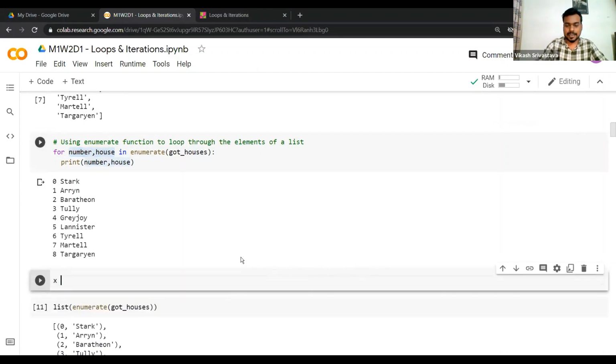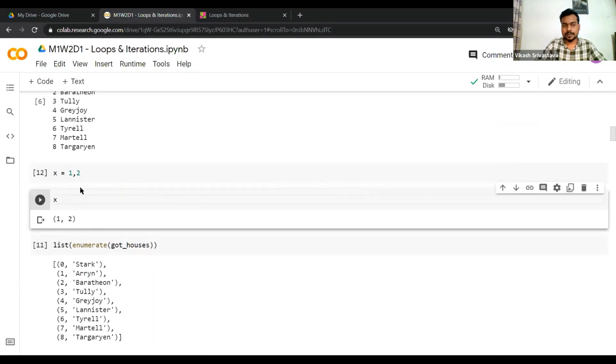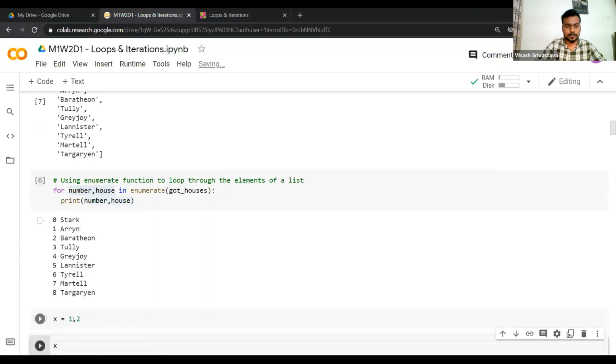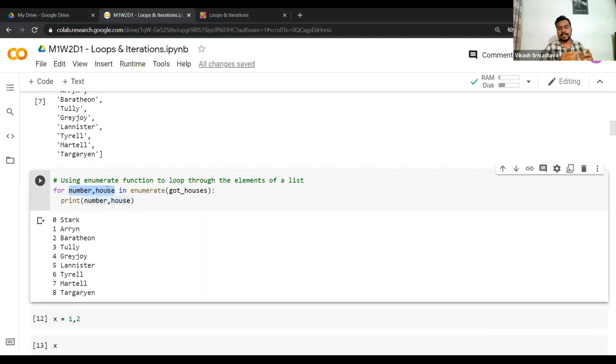Let's say x is equal to 1 comma 2. I can print x here, and x is nothing but a tuple, right? If you don't specify the brackets here, it is essentially the same thing. So when you write number comma house, number will have some value and house will also have some value.